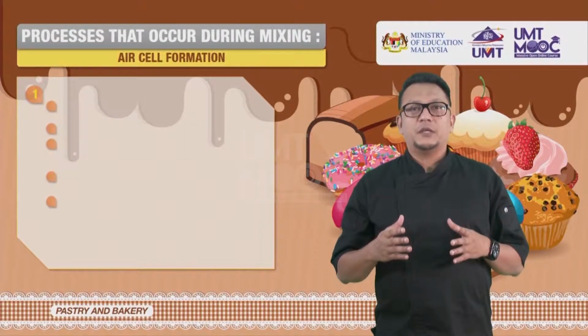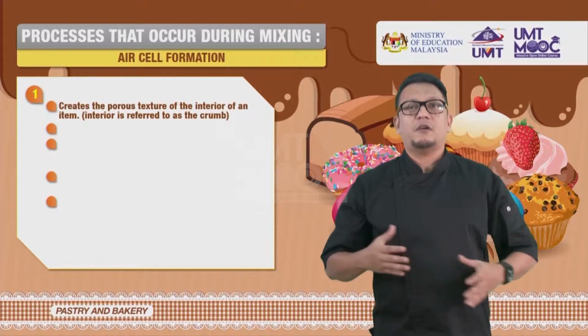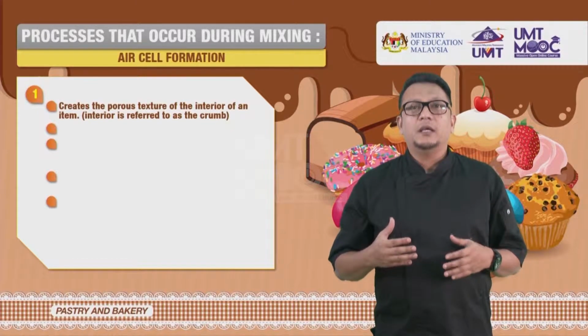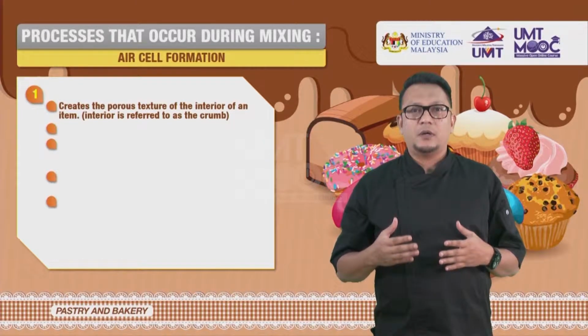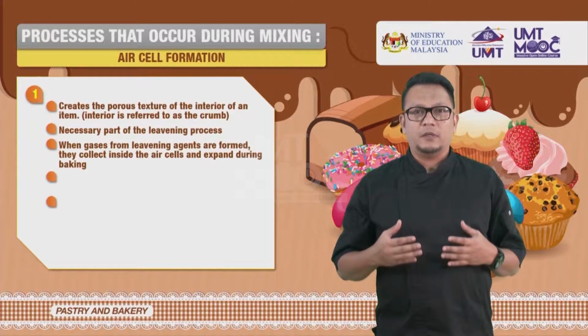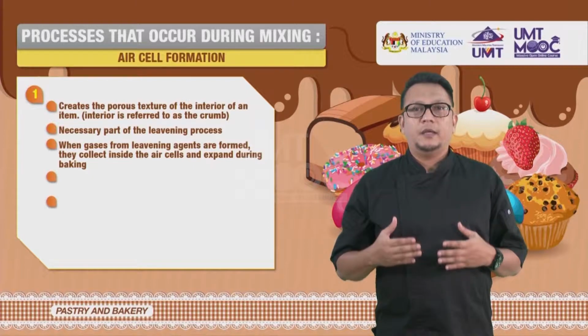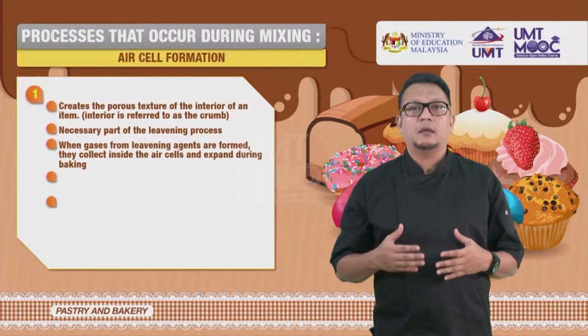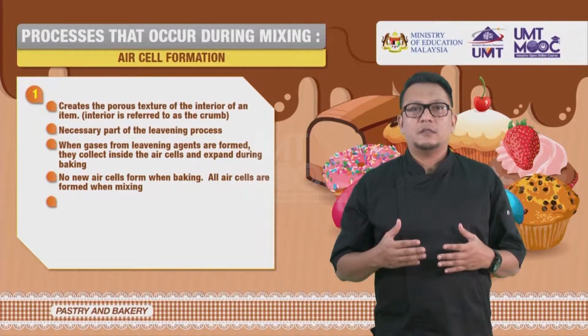Air cell formation creates the porous texture of the interior of an item. The interior is referred to as the crumb, a necessary part of the leavening process. When gases from the leavening agents are formed, they collect inside the air cells and expand during baking. No new air cells form when baking. All air cells are formed when mixing.